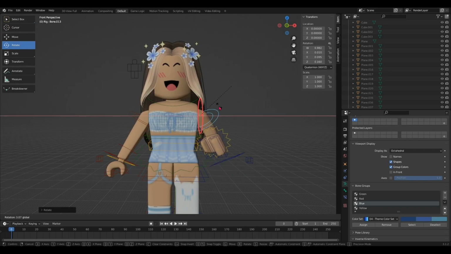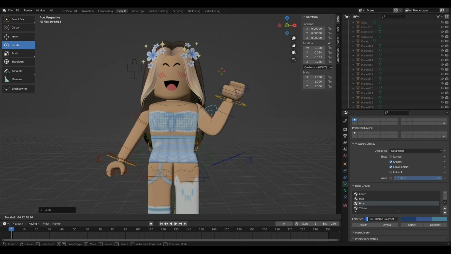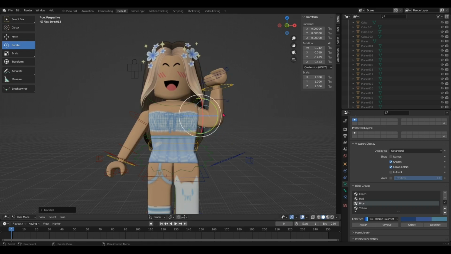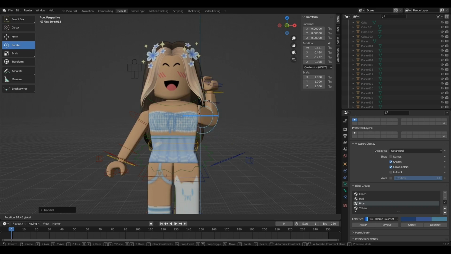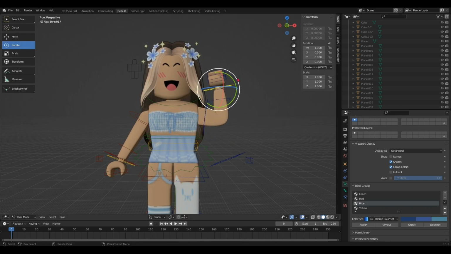I'm just going to do a cute pose while it's waving. And I'm just going to do this.